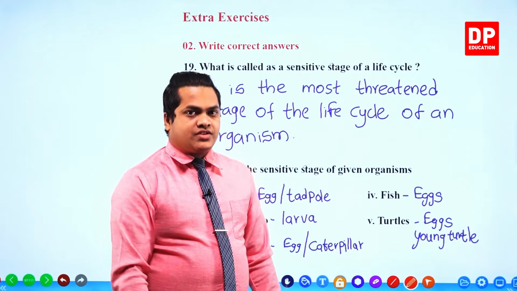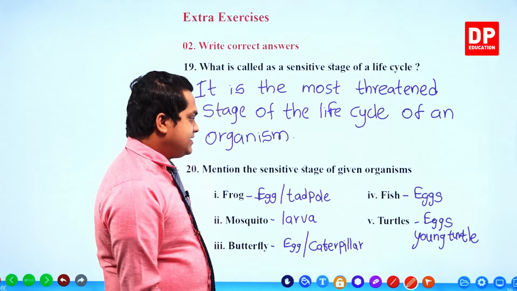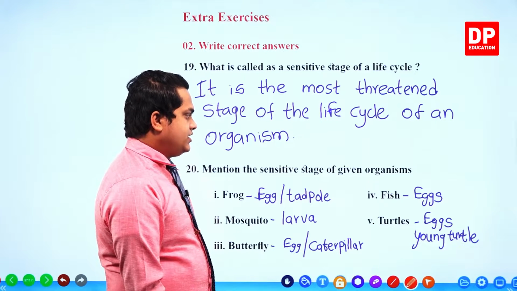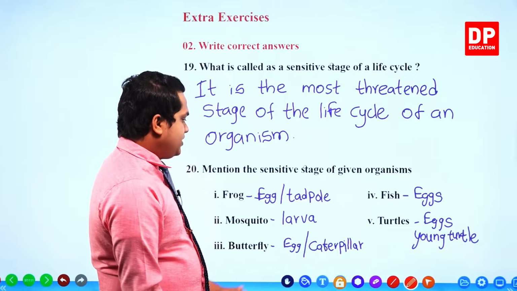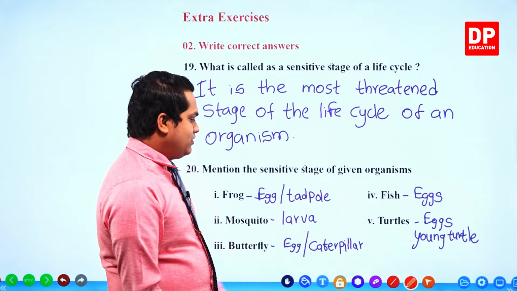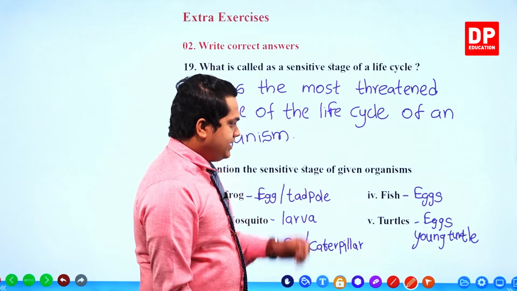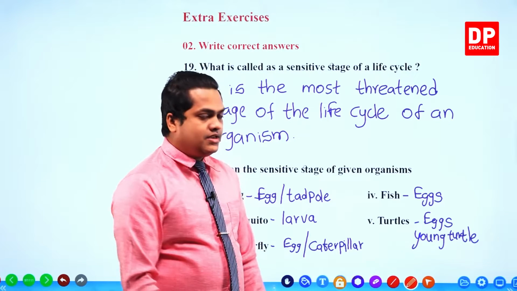Eggs is the most. So these are the sensitive stages of different organisms. In frog, egg and the tadpole stage; mosquito, larva; butterfly, eggs is the most one, but caterpillar also can be taken. Eggs is for the fish, and once again for turtles, eggs and the young turtle.